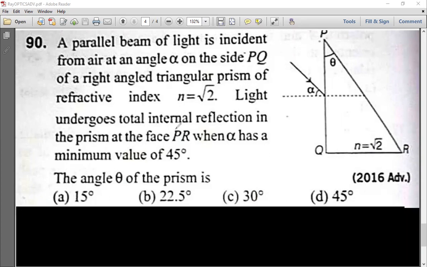And this light undergoes total internal reflection in the prism at the face PR, means here somewhere. When alpha has a minimum value of 45 degree, then the angle of the prism is. He is asking you the angle of the prism. Okay. So let's see now how to solve this question.